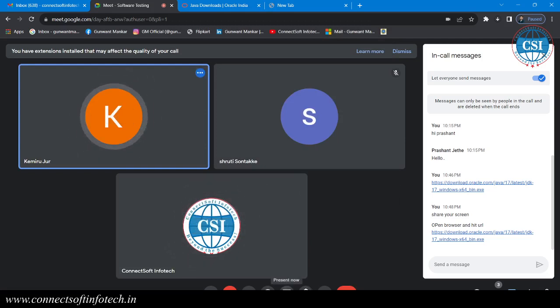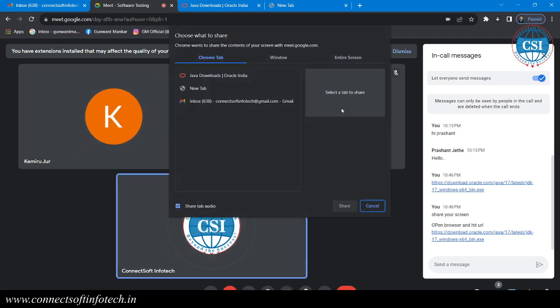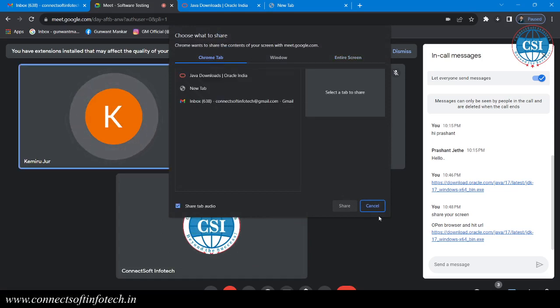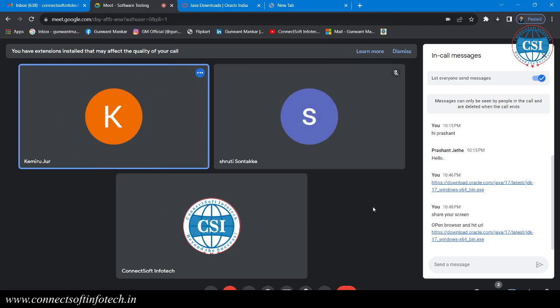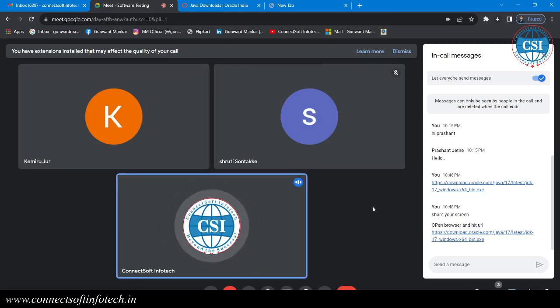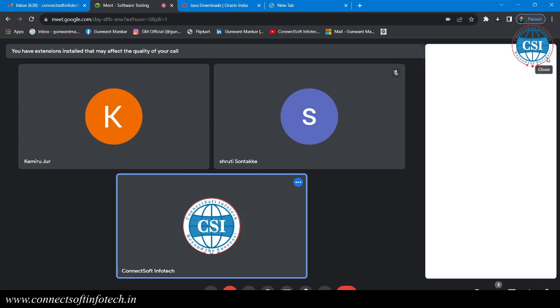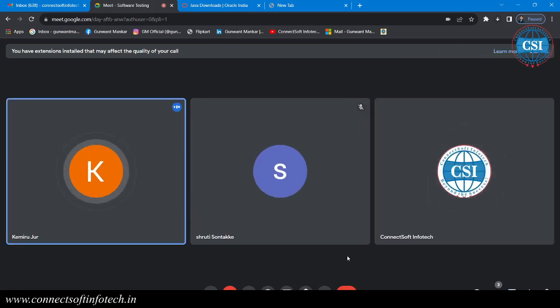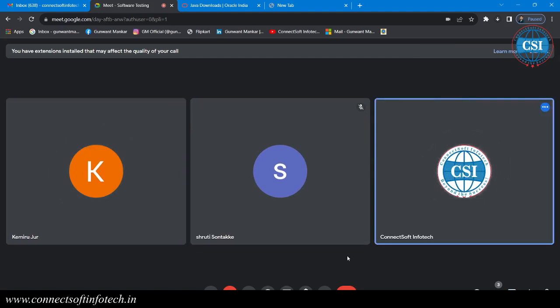How to download those? Yes, sorry, I did download the Eclipse already. Oh no, just share your screen first of all, because we need to do some installation. Okay, yeah, sure. Fresh installation we need.